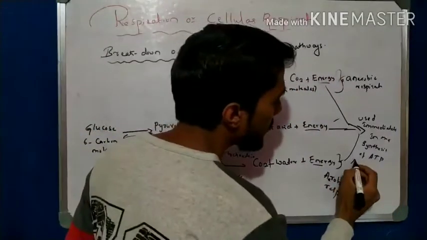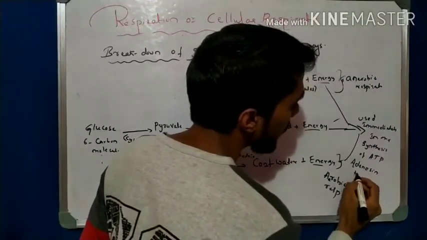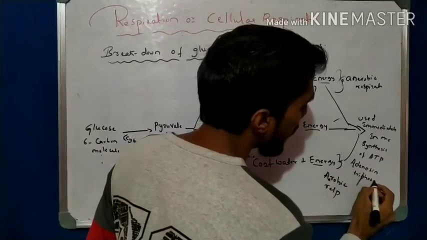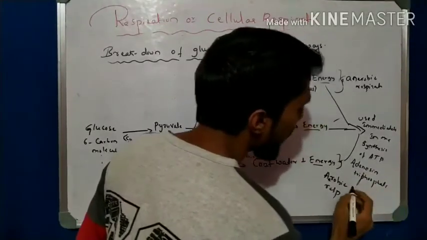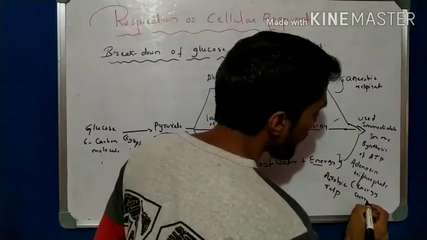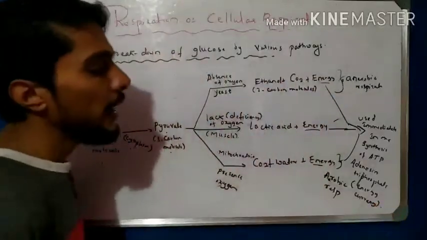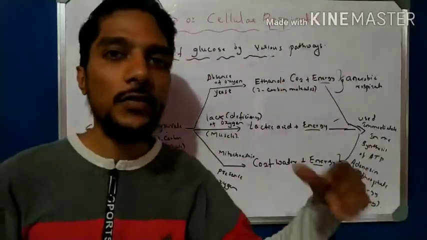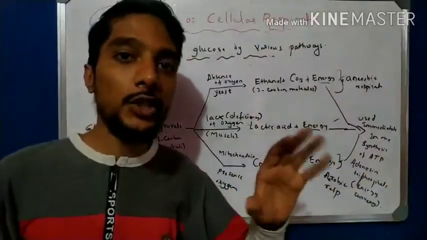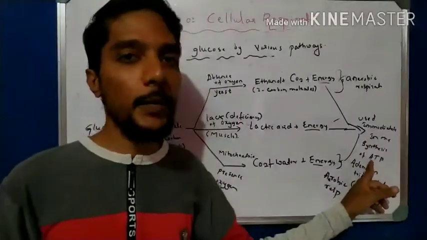ATP means adenosine triphosphate, and this is called an energy currency. This is used by the cell for further activities. So these ATP are used by the cells and stored in the mitochondria, the powerhouse of a cell, in the form of ATP.